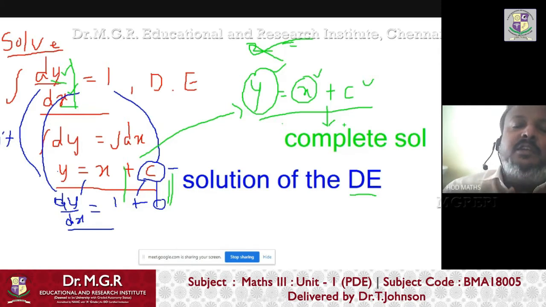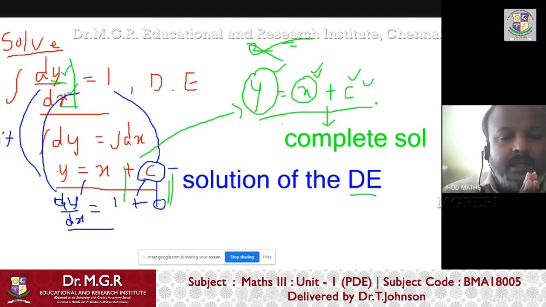Because this solution contains arbitrary constants equal to the number of independent variables. This equation has only one independent variable and one arbitrary constant. So any solution containing as many arbitrary constants as independent variables is called a complete solution.